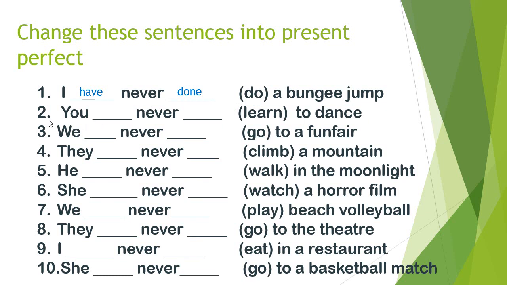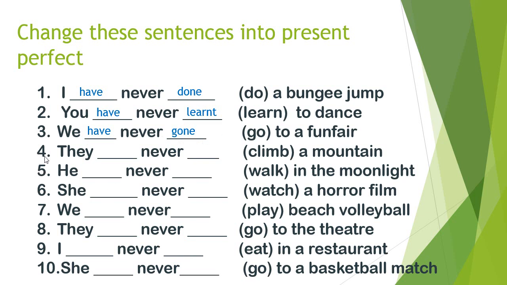Now look at the second sentence. You have, very good, never learned. Learned is the third form of learn, to dance. Now look at the third sentence. We have, it's correct, never. What is the third form of go? Yes, you are right, it is gone. We have never gone to a fun fair.